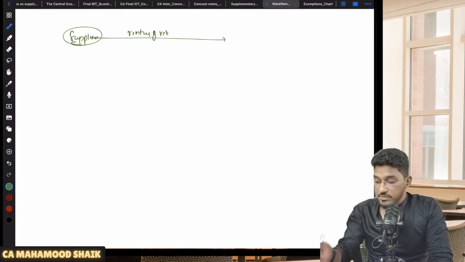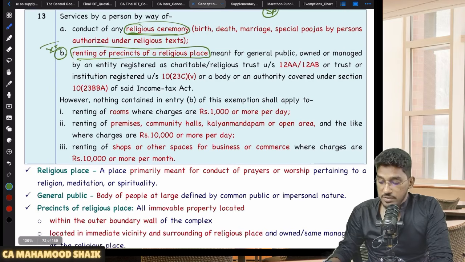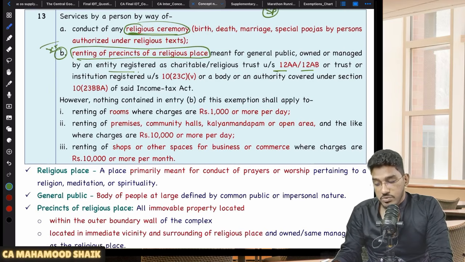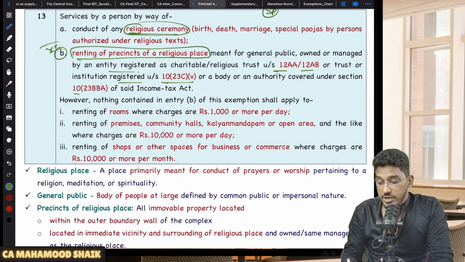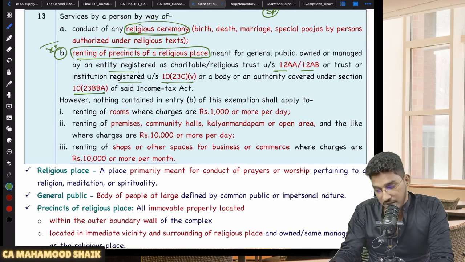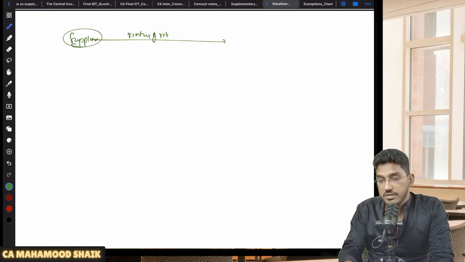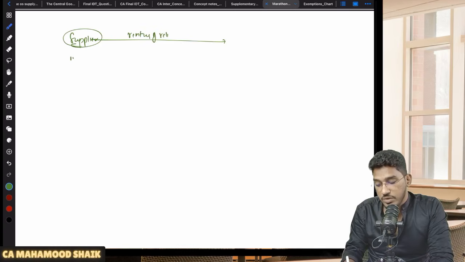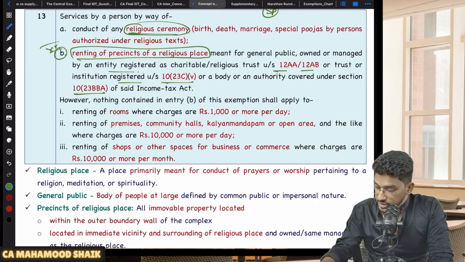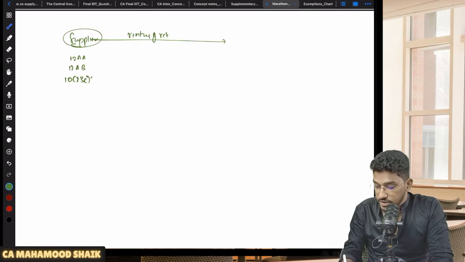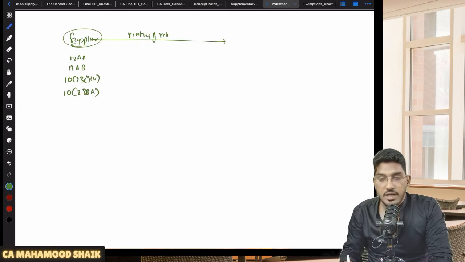They say that the renting of precincts of religious premises must be done by an entity which is either registered under 12AA or 12AB, or a trust or institution registered under 10(23C)(v) and 10(23BBA). So the supplier of that renting of religious precincts must be registered under any of these provisions.